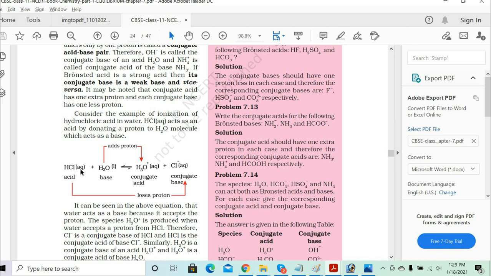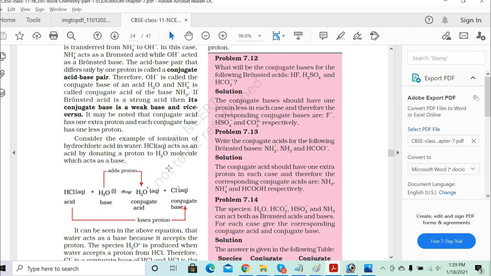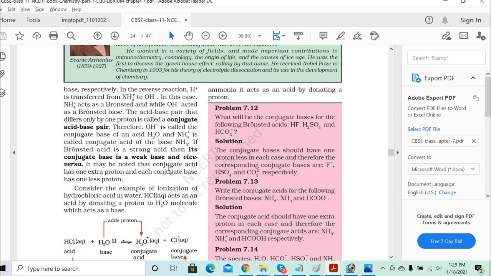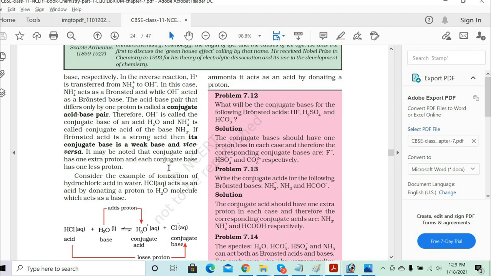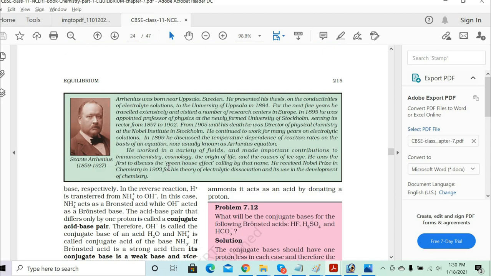Now in the acid case, HCl donated the proton, so Cl minus became the conjugate base, and the water molecule accepted the proton, so it becomes a conjugate acid. Remember that the conjugate base is basically a weak base, and the conjugate acid is a weak acid. Clear?